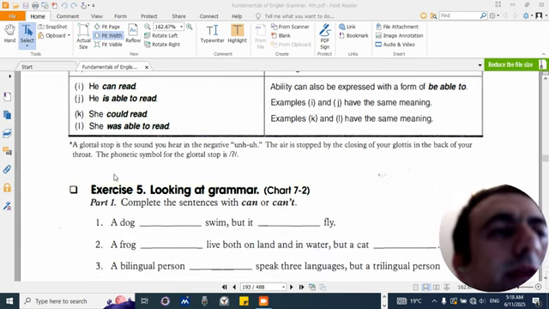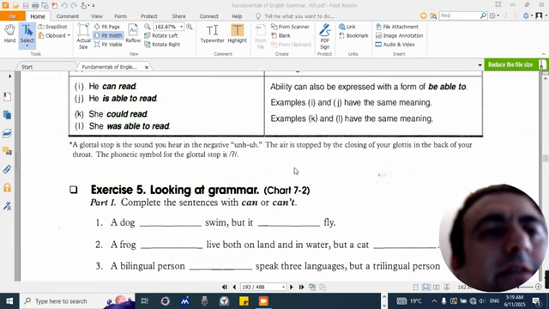A glottal stop is the sound you hear in the negative. The air is stopped by the closing of your glottis in the back of your throat. The phonetic symbol for the glottal stop is a question mark without the dot.